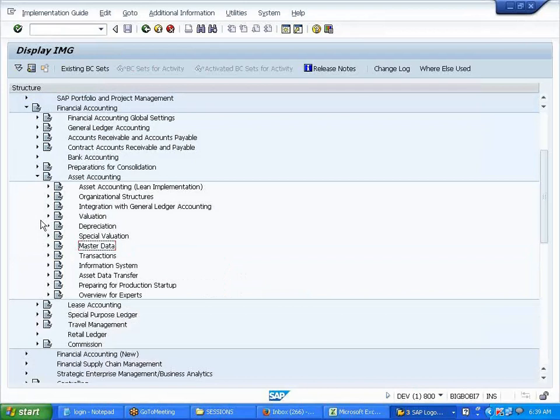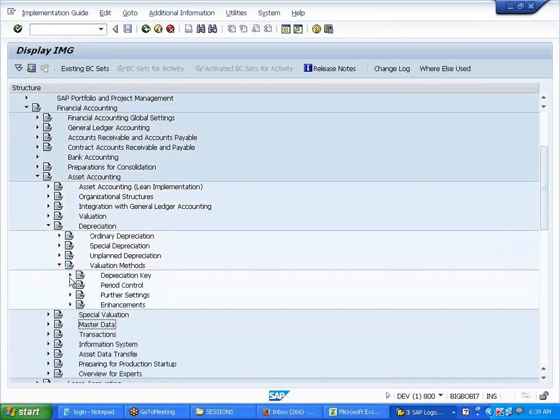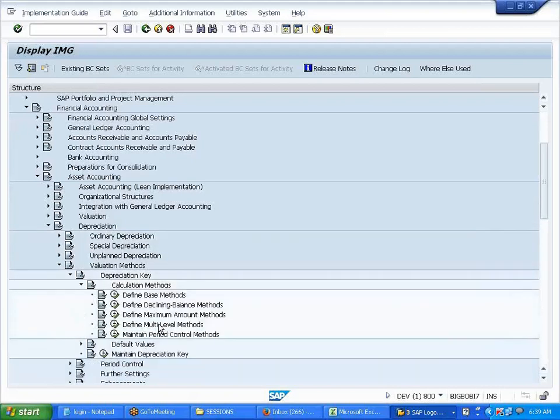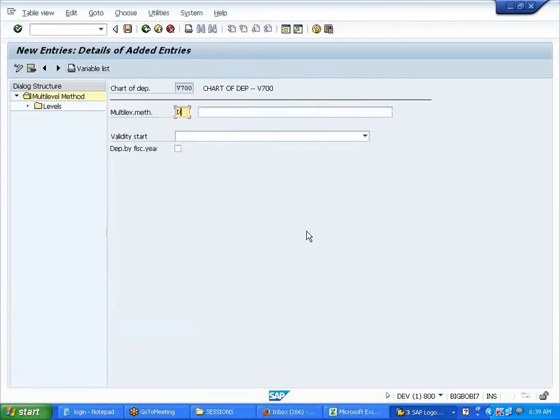IMG, define multi-level methods. New entries, DFF, I'm calling this like that. Depreciation key